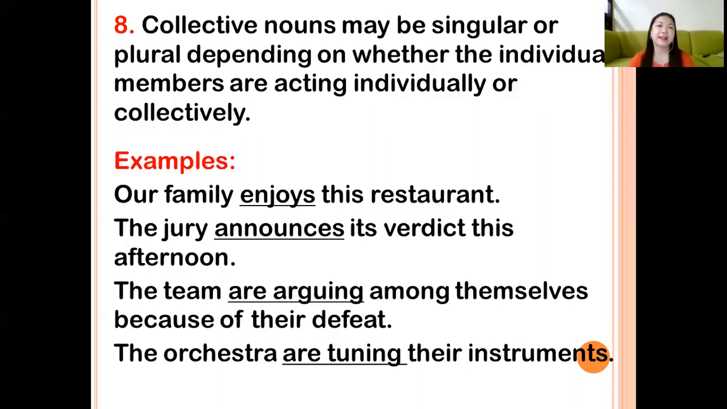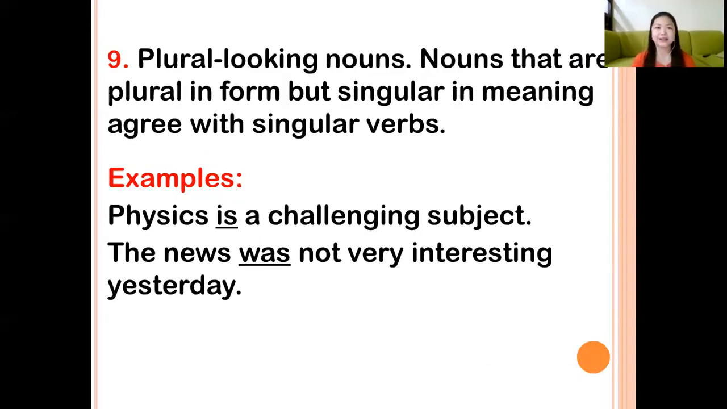Okay. 9. Plural-looking nouns. These are nouns that are plural in form but singular in meaning. They agree with singular verbs. Okay, for example, physics is a challenging subject. So physics is a plural-looking noun. Therefore, we must take a singular verb. The news was not interesting yesterday.